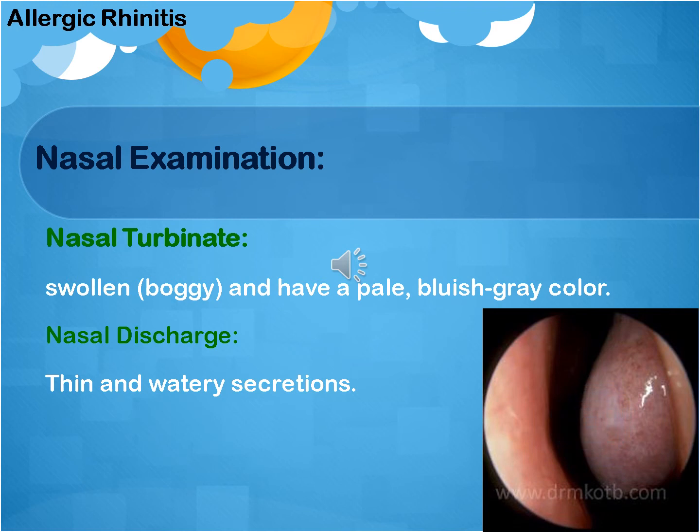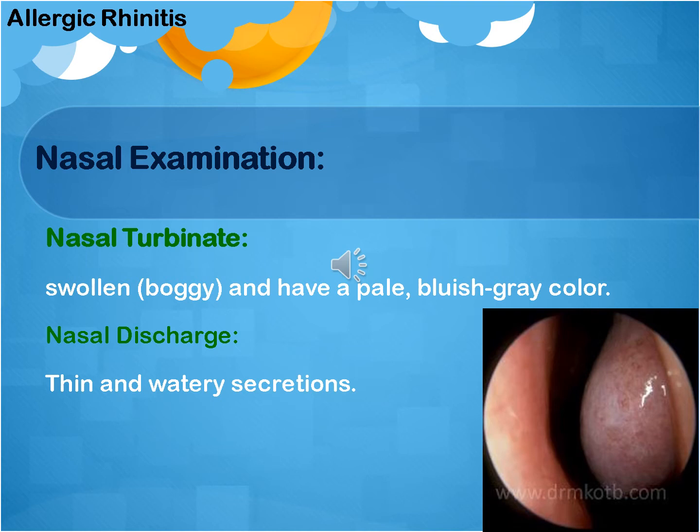Regarding local signs, it's very characteristic to see the color of the inferior turbinate or the nasal mucosa. It's blue-gray mucosa with a thin, watery discharge, and you feel the turbinate like a sack filled with water. That's actually because the inferior turbinate swelling is formed by fluid coming from the blood vessels and from the vasodilatation of the blood vessels.